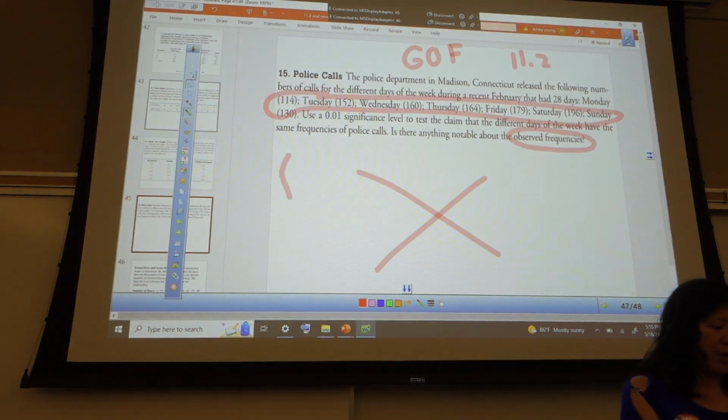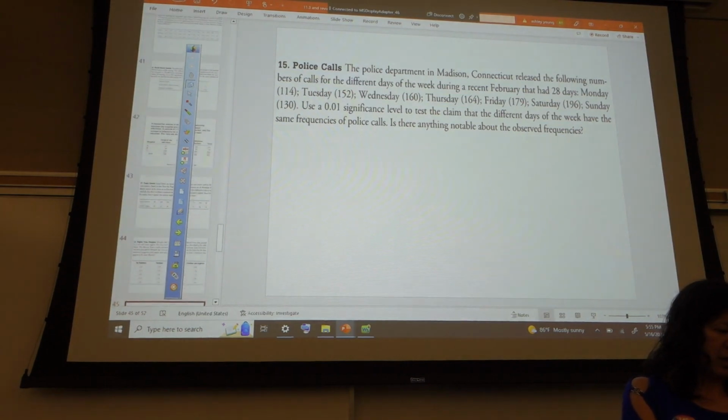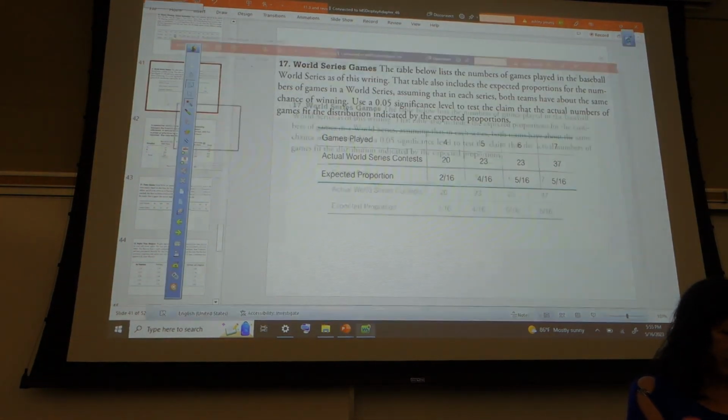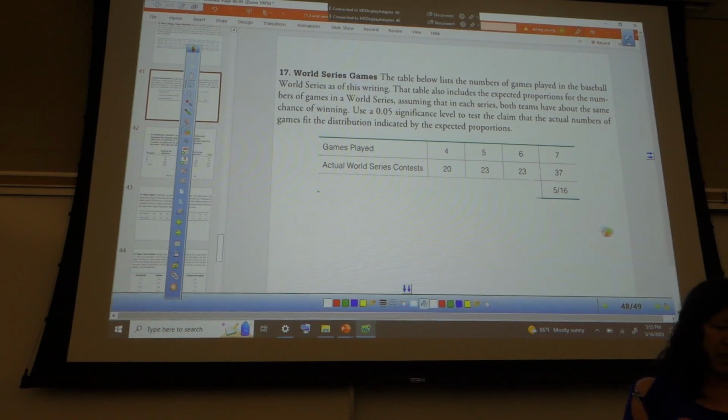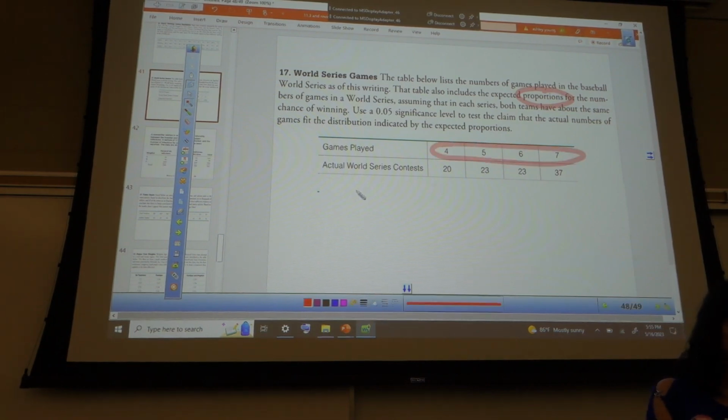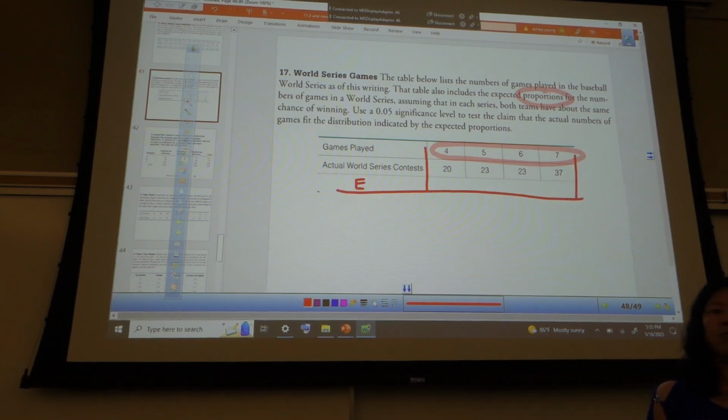If it was like this, you'd have to recognize that it says proportions. So these are your labels, and then these would be your expected. Actually, you'd have a blank here with expecteds where you have to compute them. So that's kind of the way of telling.